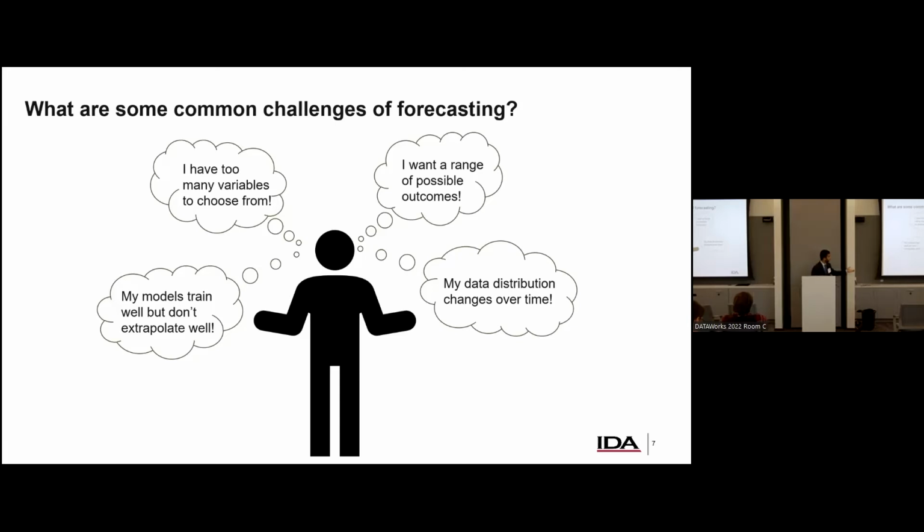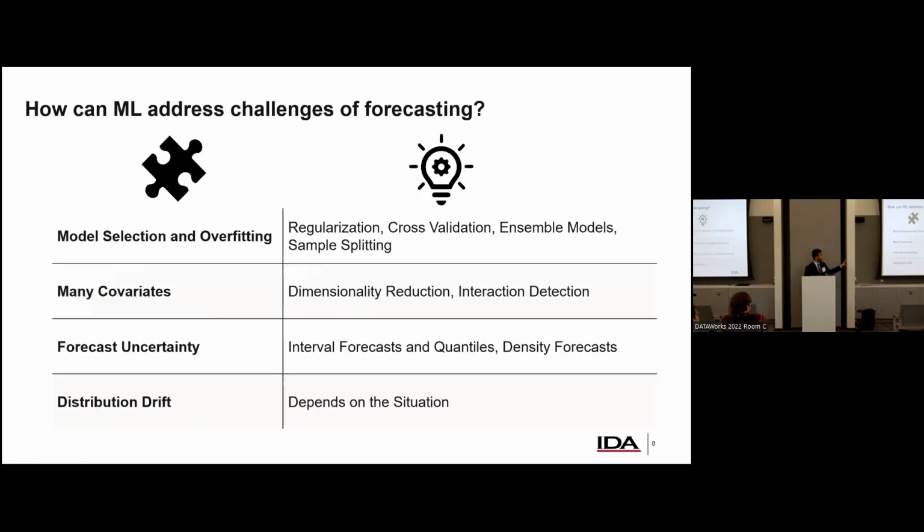And then, of course, the other 2, which is that my models train well but don't extrapolate well. That's the big problem there. You built a great model, it means nothing. And then the data distribution, and that's probably the biggest one that we'll talk about today. That one's a really tricky problem. But it's a problem that a lot of us face, especially when we're talking about forecasting, where we do see that temporal distribution shift. So how does ML fit into this picture? How does it take those 4 issues and address them?